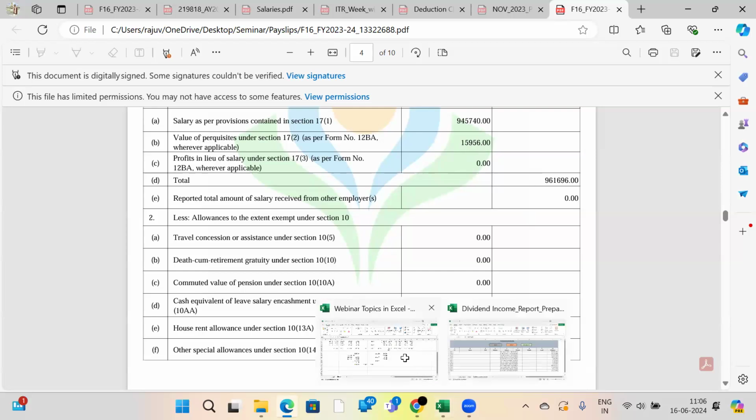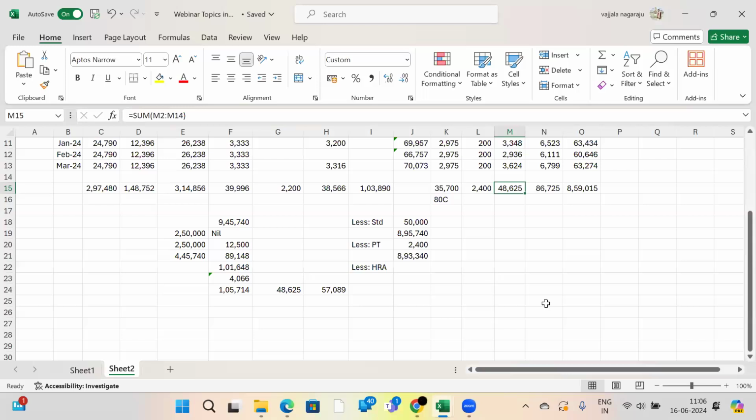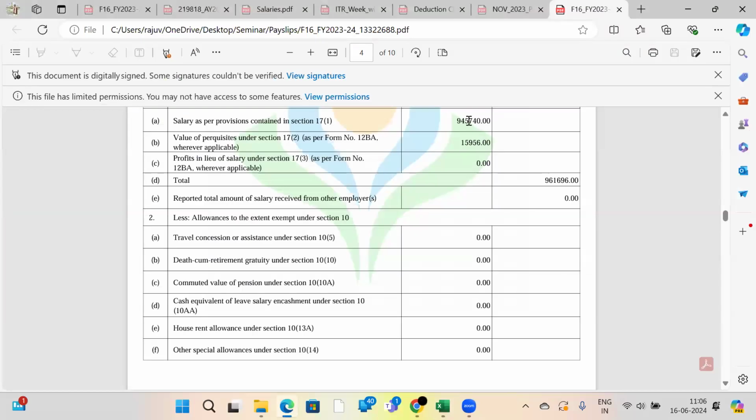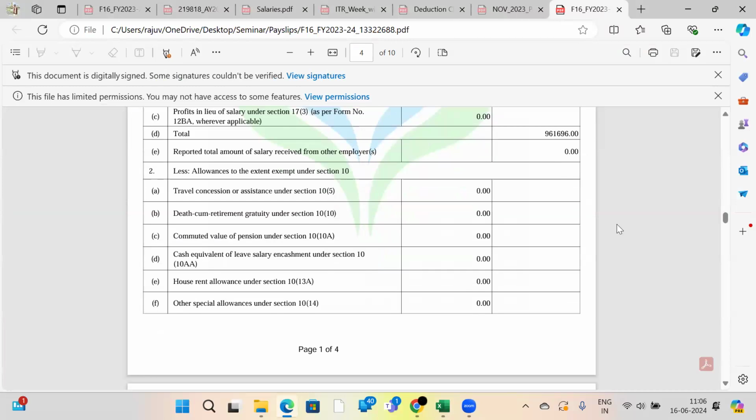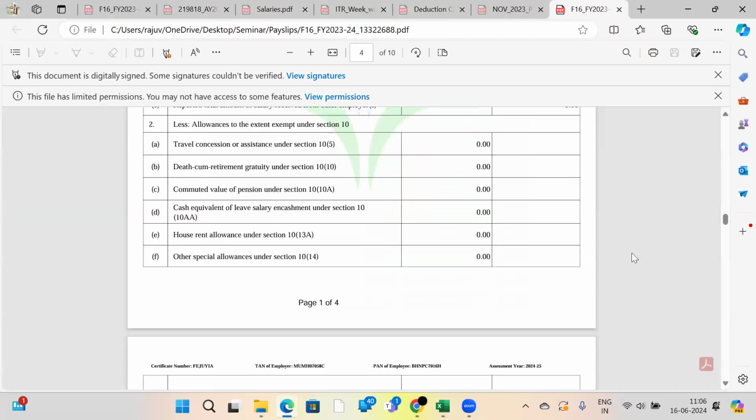In my calculation, considering all the pay slips, the amount I got is 9,45,740. But if you see Form 16 Part B, he got one perquisite of 15,956. So his total salary is 9,61,696. See here, house rent allowance, he got deduction 0. Why is the deduction 0? Because he has selected the new tax regime, not the old tax regime.